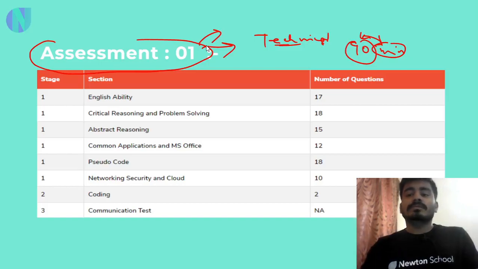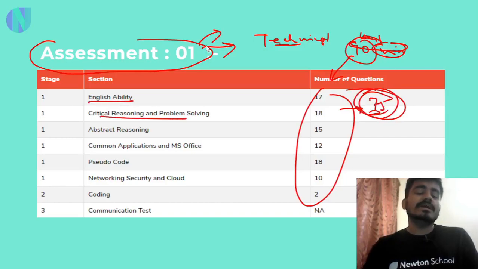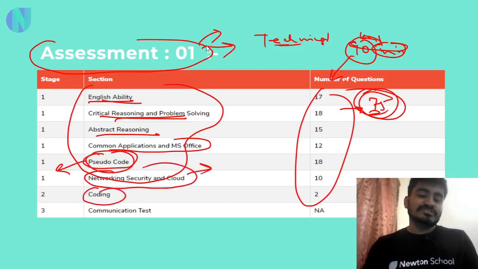So you'll be having 90 minutes and you have to solve 75 questions in total. You will be having English ability, reasoning, and some aptitude questions: English ability, critical reasoning and problem solving, abstract reasoning, common application and MS Office, then pseudo codes of some language where you have to give the output of the code, network security and cloud questions, and coding questions. You will be having 2 coding questions, and the level of these 2 coding questions will be average.